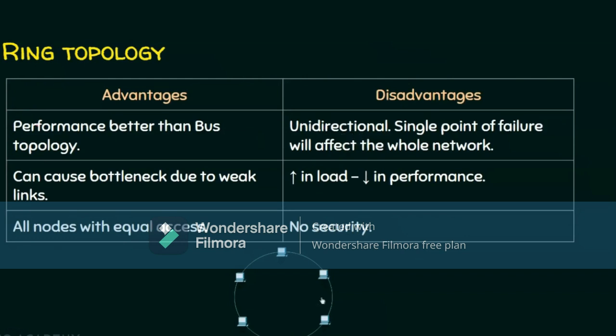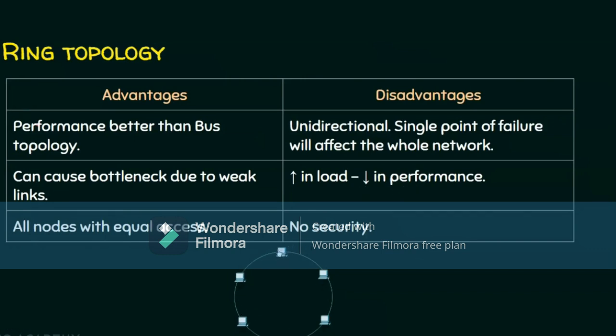At the same time, there is a single point of failure. Say this link has failed, so the entire network is disrupted because of this. A node failure or a link failure will definitely affect the entire network. And this is the primary disadvantage of a ring topology. If there is very high load in the network, then the performance of the network gets degraded.